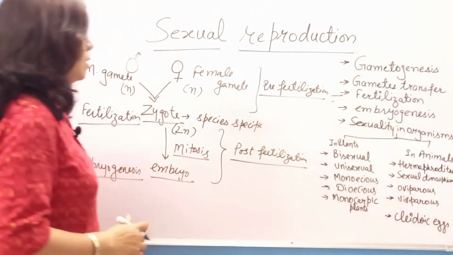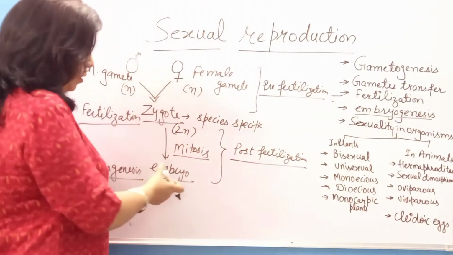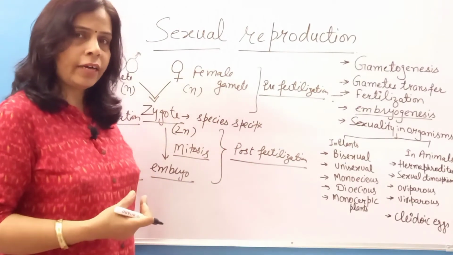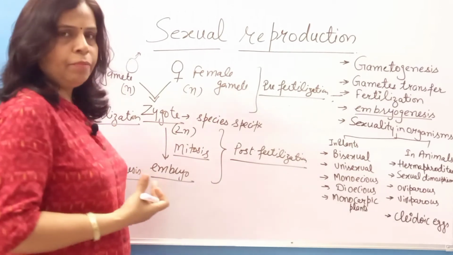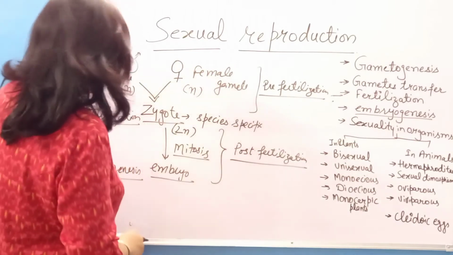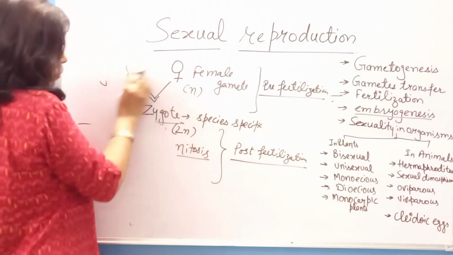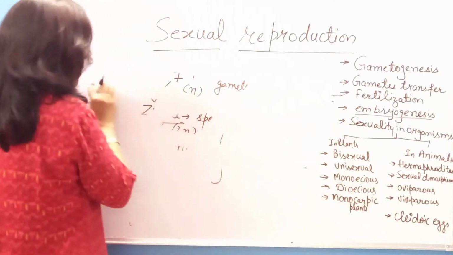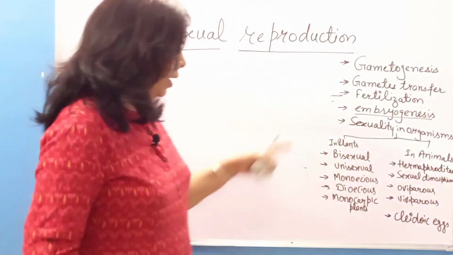So events before fertilization are pre-fertilization events, and those which take place after fertilization are known as post fertilization events, right? After that, embryogenesis, I have explained. Embryogenesis means formation of embryo, and that embryo after further development will give rise to a complete organism within a fixed time period. In human beings, as you all know, it's a 9 months period. After that we will come across various terms, like if I am talking about sexuality in organisms. So let us start with sexuality in plants.